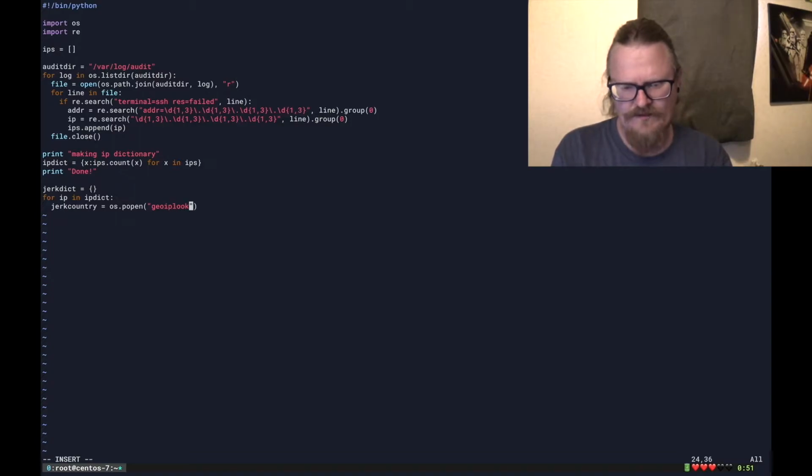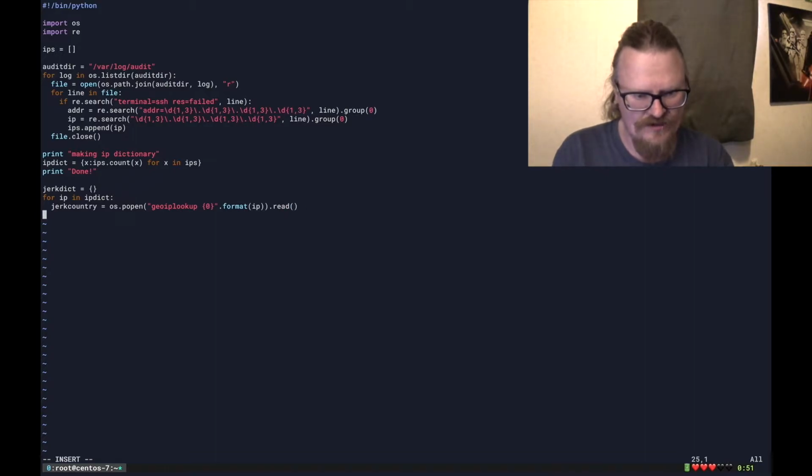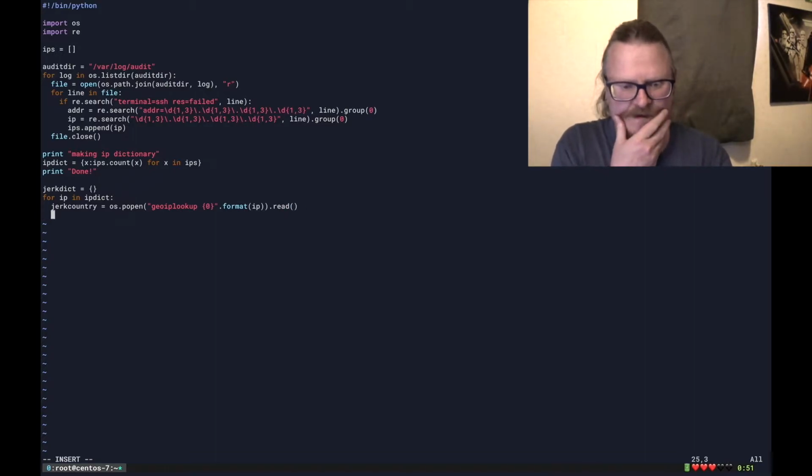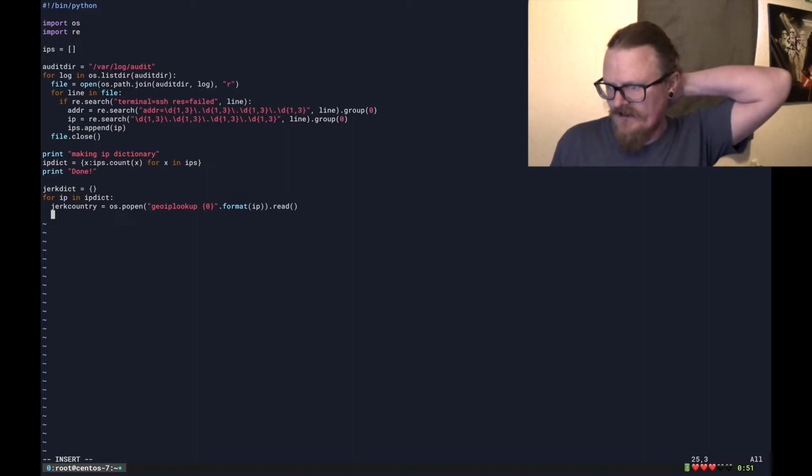Geo IP lookup. That's the command. I hope I remember that correctly. And I'm just going to use format because I think it's pretty. Format, and then I'm going to go like IP. Okay, and then we have that key open, so I have to read that output, right? And that's going to be the jerk country. Yeah, so I do geo IP lookup on the IP, and I read that output, and that's going to go in the jerk country variable. Now that makes a lot of sense.